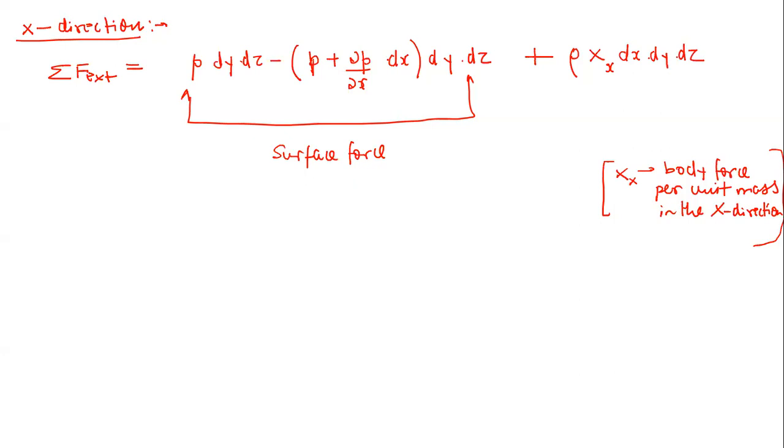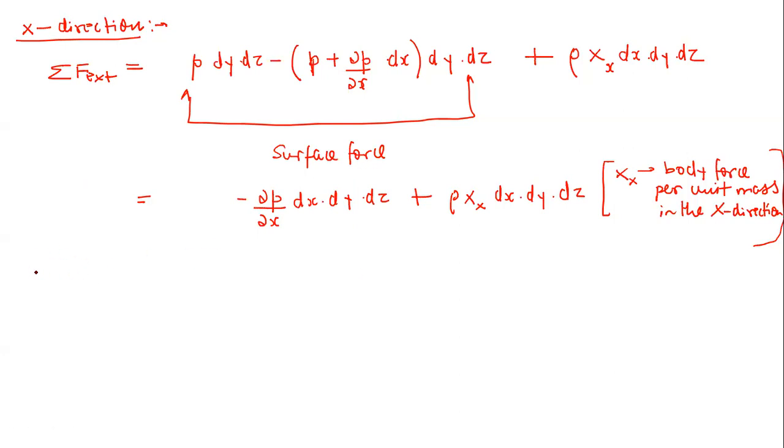Now this external force, if you solve this, will become equal to minus delta P by delta x, and the rest is going to cancel out, into dx dy dz, plus rho X dx dy dz. So this is the net force that is going to act in the x direction.